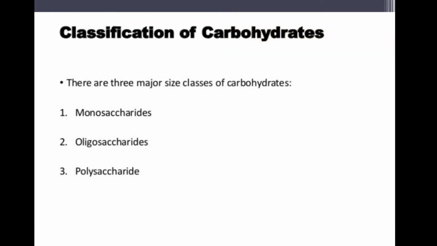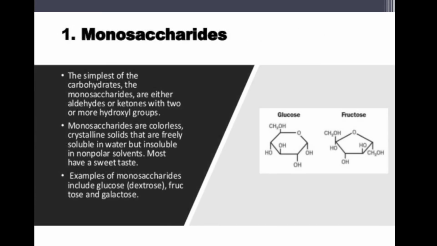Then the most important part is the classification of carbohydrates. First of all, carbohydrates are divided into three major classes, that is monosaccharides, oligosaccharides and polysaccharides. First of all, what are monosaccharides? Mono means single, saccharide means sugar, in which only one unit of sugar is contained. That is, it is the simplest form of carbohydrates.